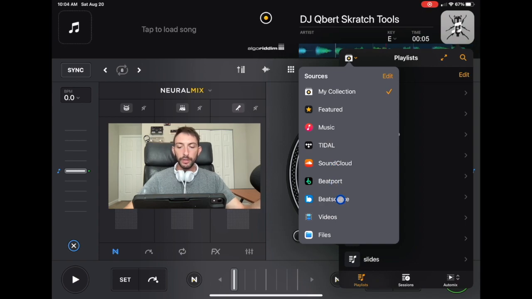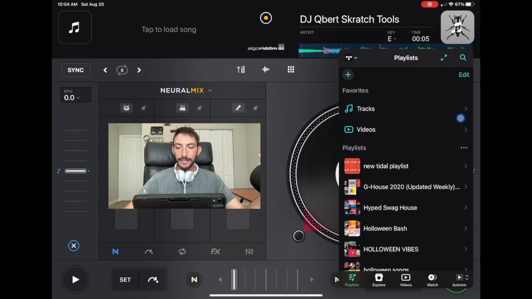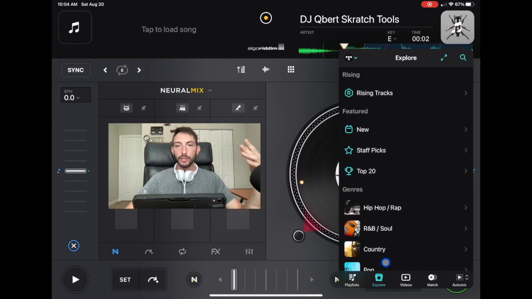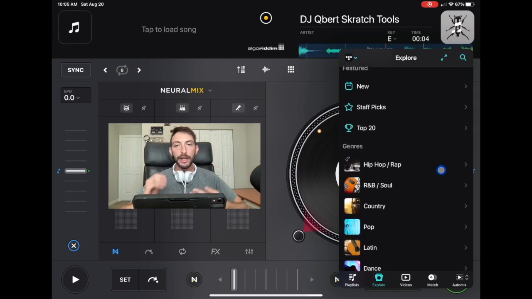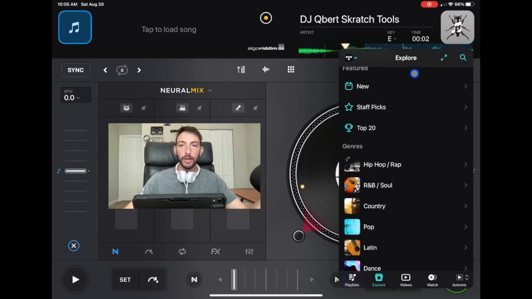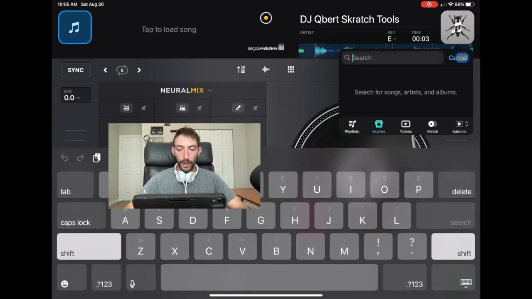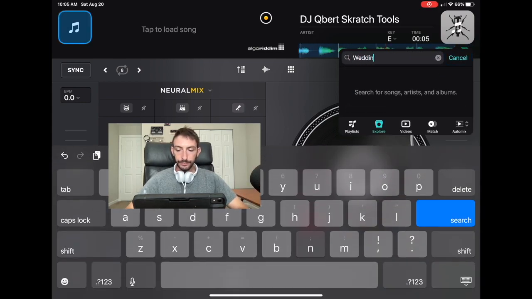So now let's load up Tidal. So now we're in Tidal and we're in Explore. This is basically like just going to the Tidal app. You could do pretty much anything you could do in the regular Tidal app and access all of the tracks and playlists through Djay Pro. So now let's say we had a wedding next weekend and we wanted to try to find songs that would be good for a wedding. So we'd go over here to search and we'll type in wedding playlist.